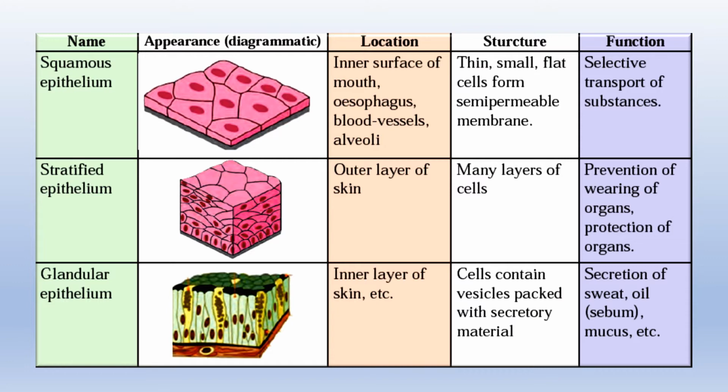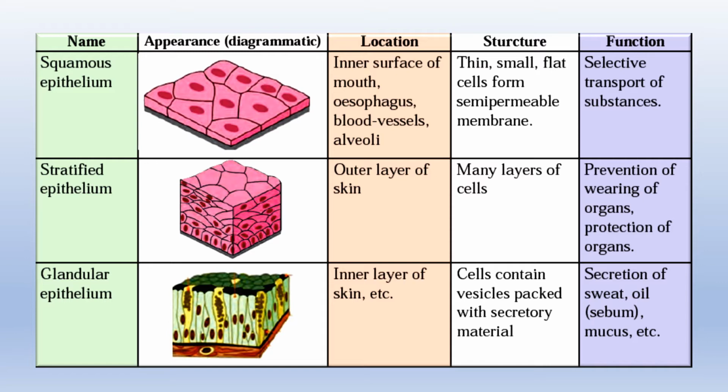Now, this kind of a membrane or a thin tissue-like substance which allows only things they want to come in and out is called a semi-permeable membrane. And the function of this epithelium obviously would be selective transport of substances. They allow only some substances to go in and come out.